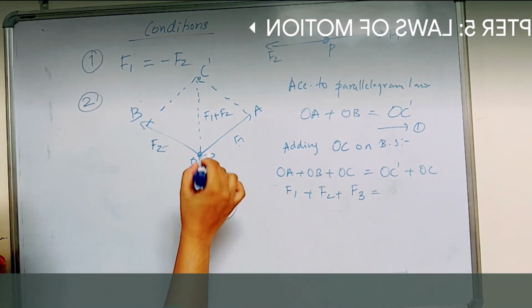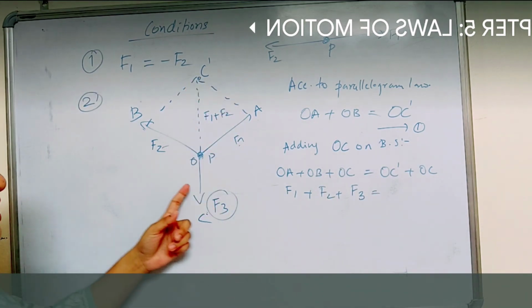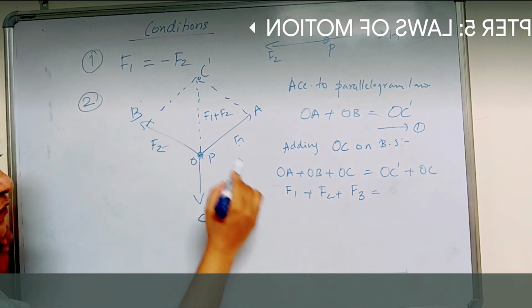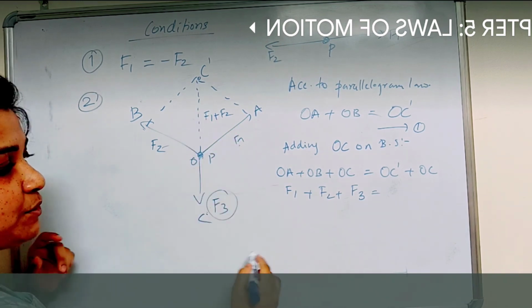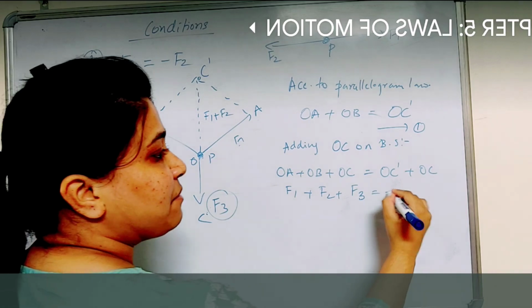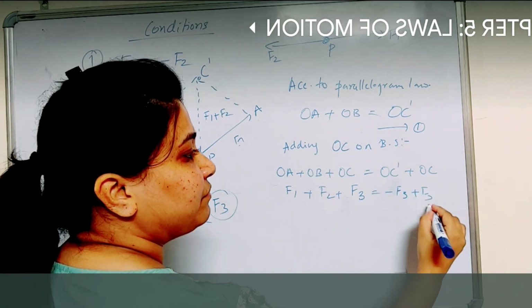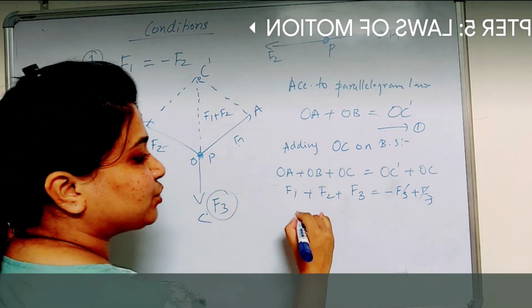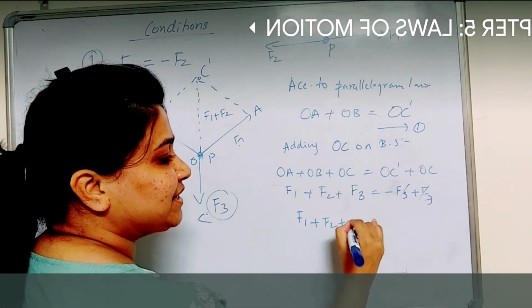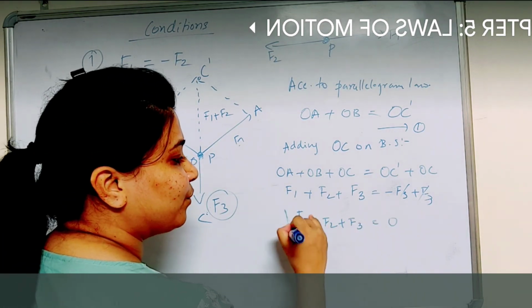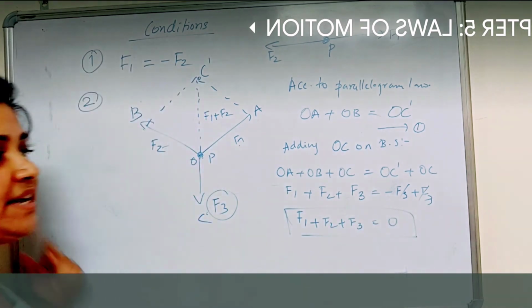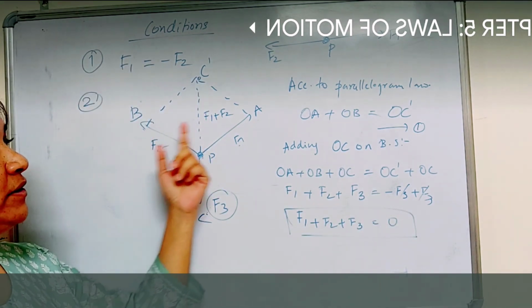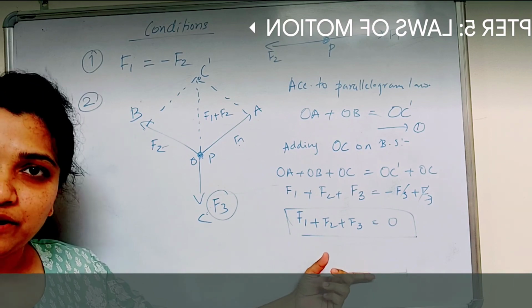OC dash is nothing but, if this is F3, then OC dash will be minus F3. Minus F3 plus F3 will get cancelled. So this is a condition of equilibrium, right? F1 plus F2 plus F3 is equal to 0. Hence all three forces are in equilibrium.